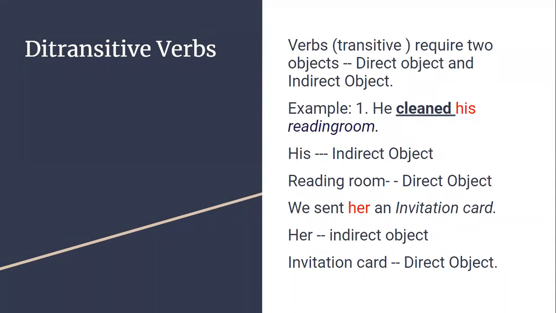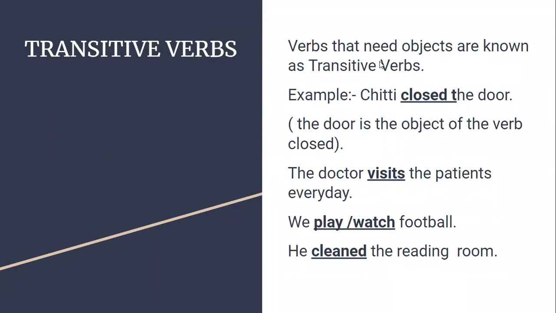Right, verbs. Now, this transitive verb requires two objects. That means verbs require two objects. They are called direct object and indirect object. Now, I have written the sentence here. First time what did I give you? He cleaned the reading room. You see the sentence? My cursor is moving here. He cleaned the reading room.